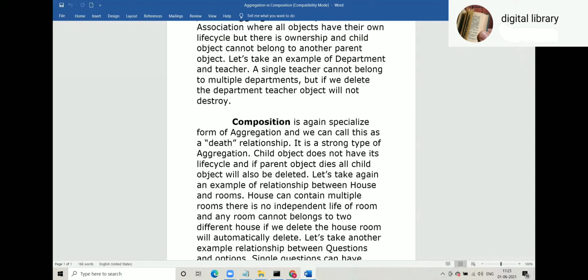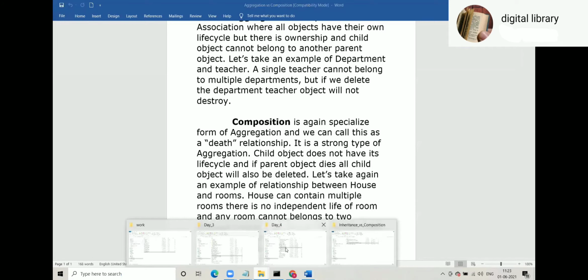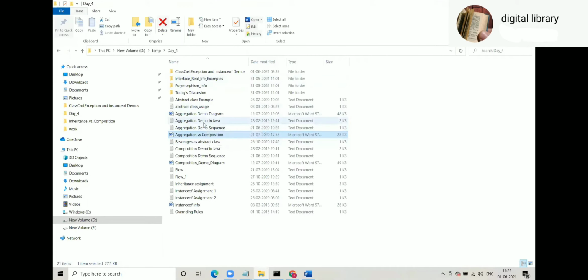And that is there in this folder. Day 4, aggregation demo in Java and composition demo in Java. First of all, we will see the aggregation demo in which the same example is there. Department has teacher. If we close department, teacher is still there. Teacher can go and work for some other department. Composition demo in Java. There, the same example is taken, house and rooms. If we destroy house, rooms also will be destroyed. So first I will take the aggregation demo in Java.